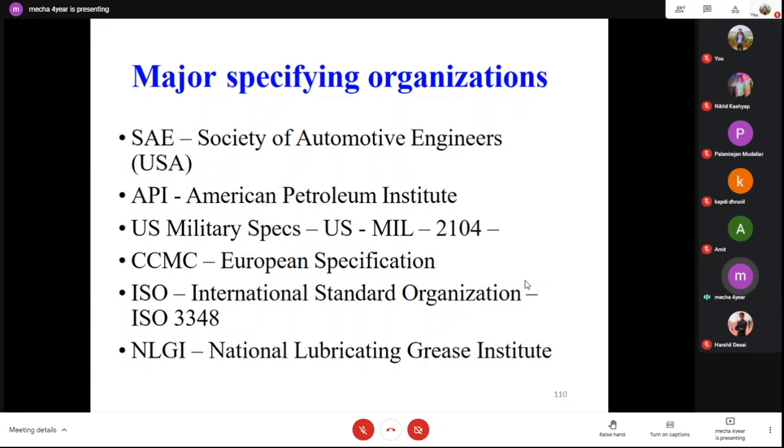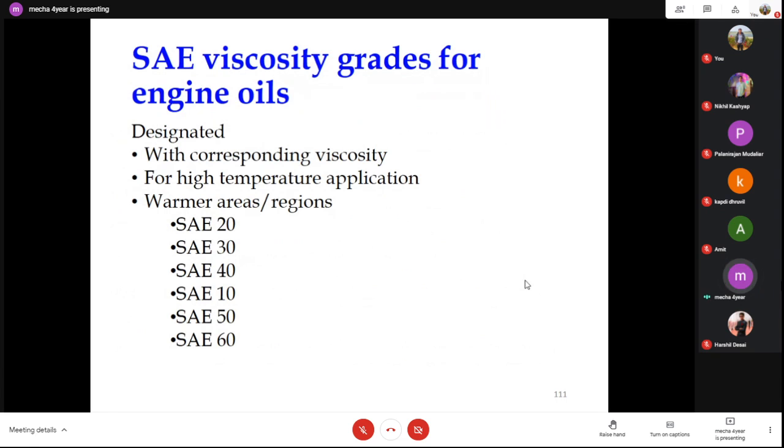CCMC is the European specification, ISO is the International Standards Organization, and there is the National Lubricating Grease Institute.